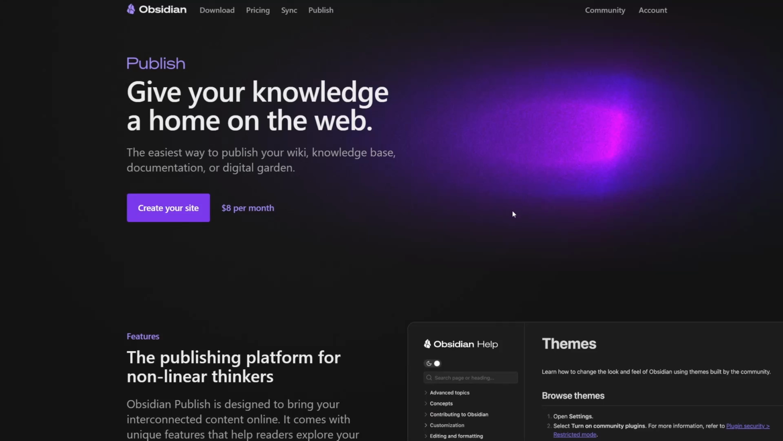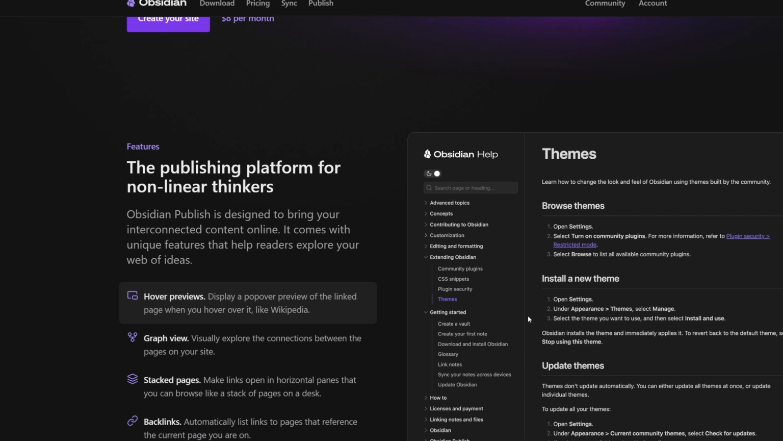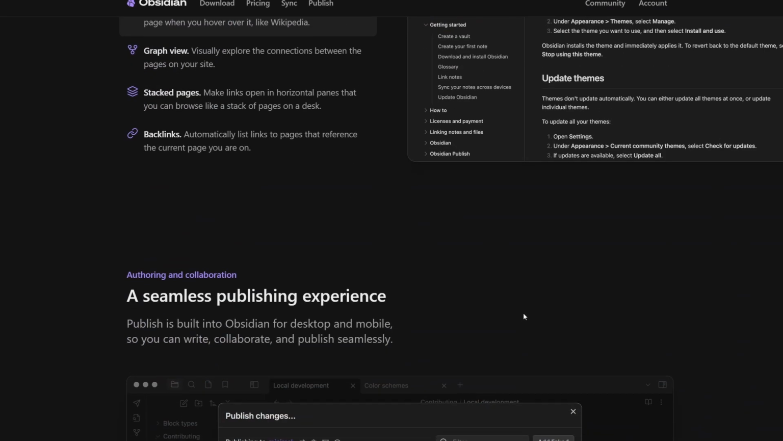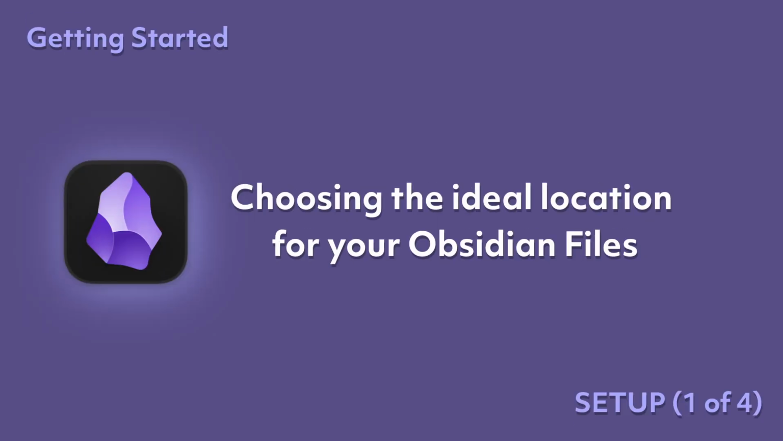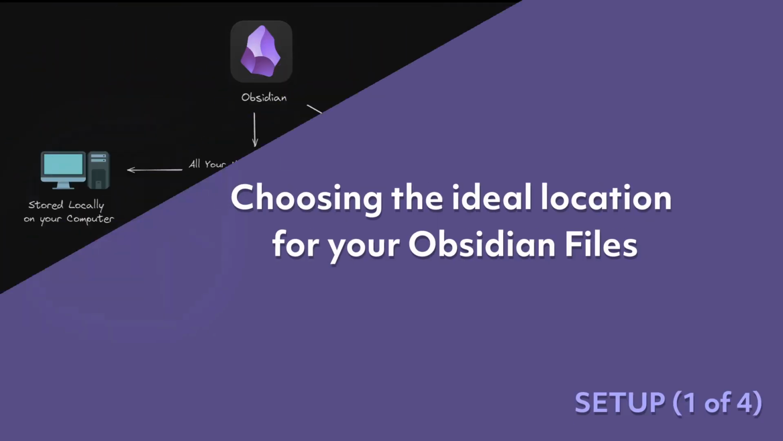A lot like a website, you will get your own domain name and be able to effortlessly publish your notes. This is good for knowledge-based websites or sharing information with a small community. Choosing the ideal location for your Obsidian files.